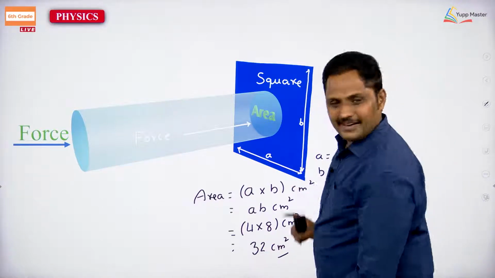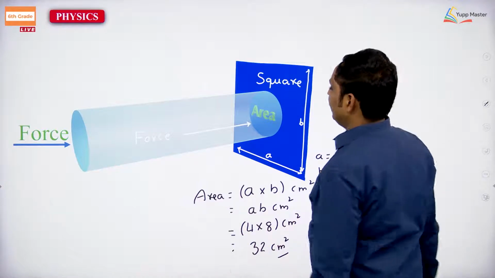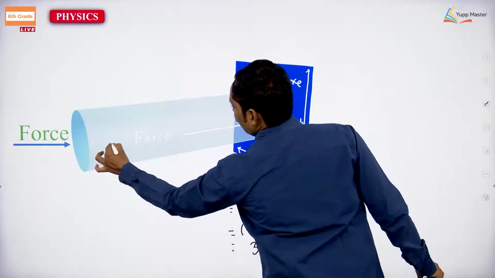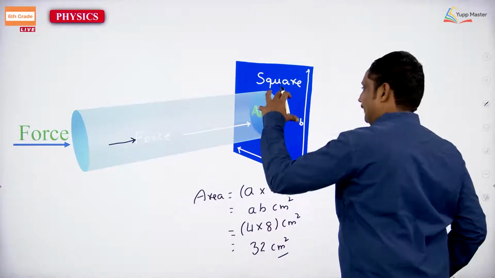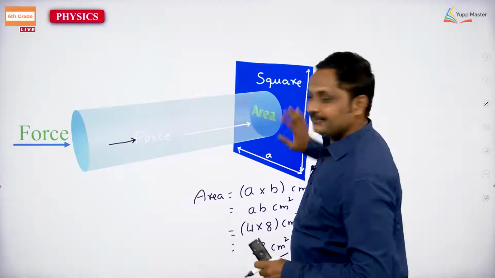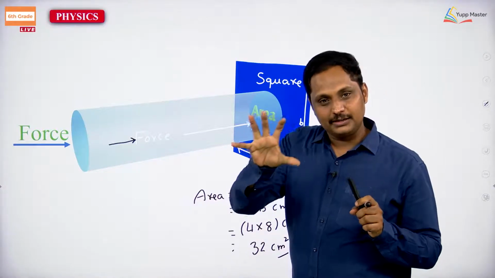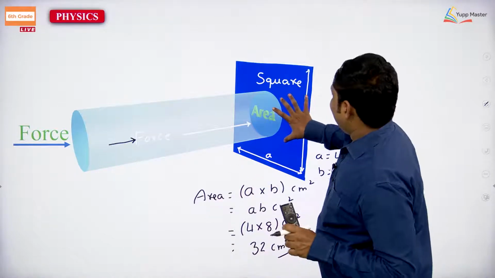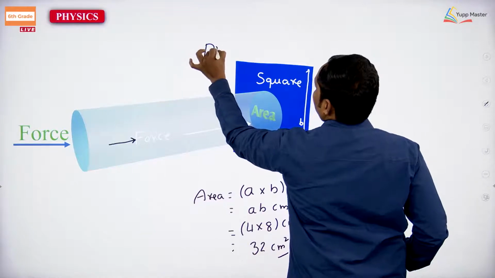It is clear, but at the same time, if you are applying a force on one object, if you are going to push that object, you can say that there exists a pressure.